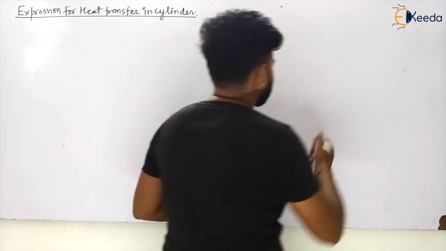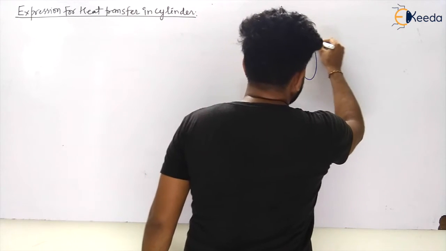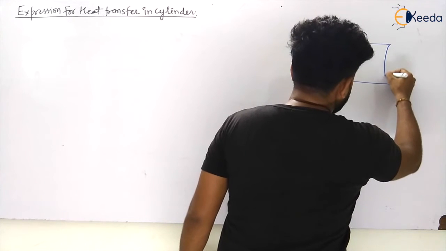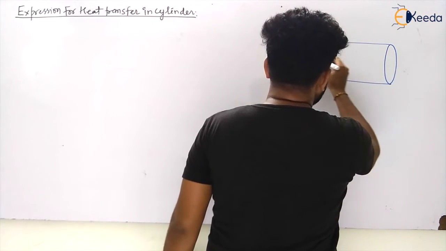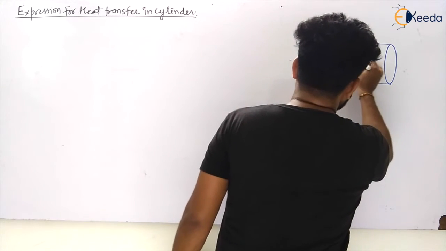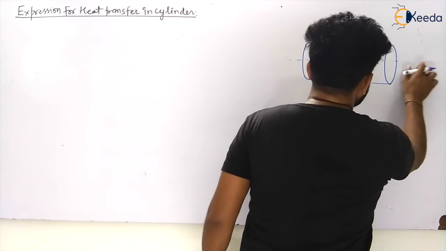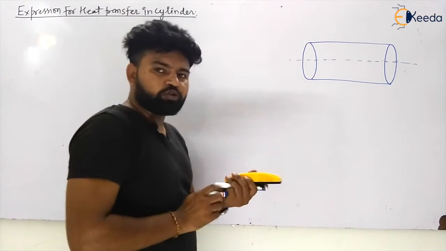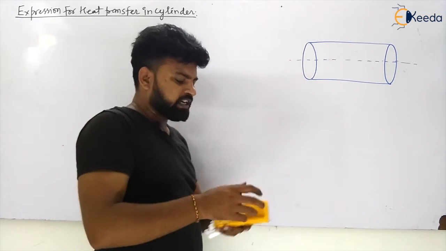Let us say this is your cylinder, and heat is conducted through this cylinder. Let us say this is the axis of the cylinder, and heat is coming out from the curved surface area.